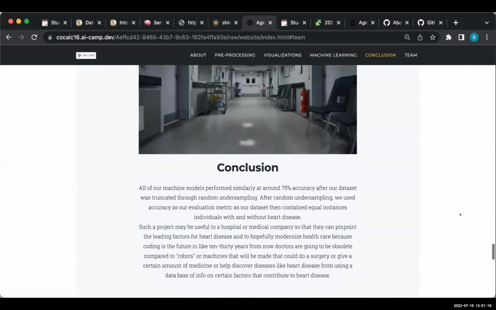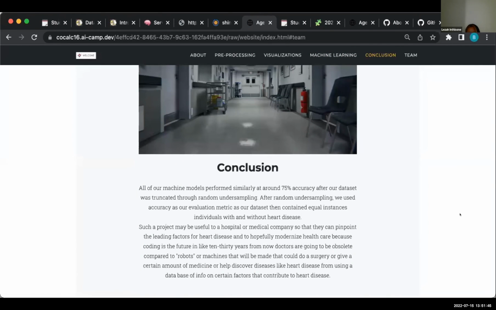Conclusion: all of our machine learning models performed similarly, at around 75% accuracy, after the dataset was truncated through random undersampling. After random undersampling, we used accuracy as our evaluation metric, as our dataset then contained equal instances of individuals with and without heart disease. Such a project may be useful to a hospital or medical company so that they can pinpoint the leading factors for heart disease and hopefully modernize healthcare.